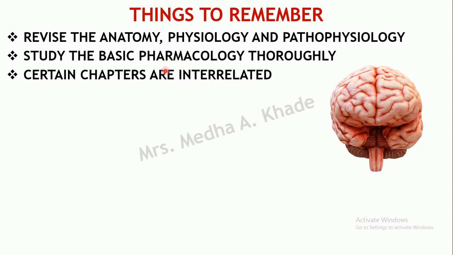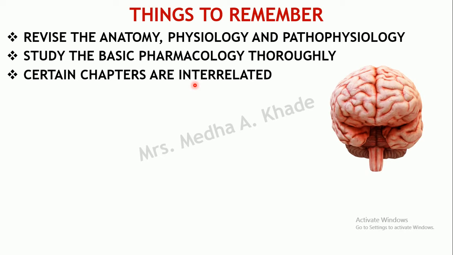Then the next important point which you should look into is that there are certain chapters which are interrelated to each other. There are certain things which you study in one particular chapter, and that knowledge will be utilized in another chapter. Say for example, drugs which are acting on the ANS, autonomic nervous system, your sympathetic system or the parasympathetic system.